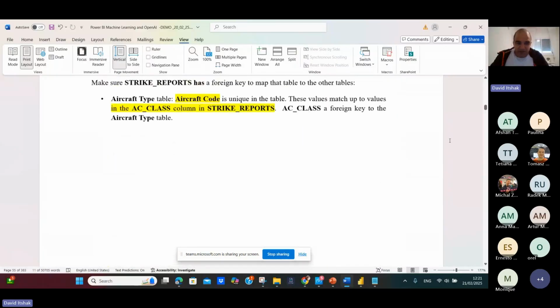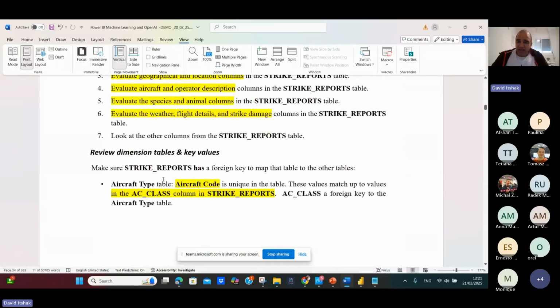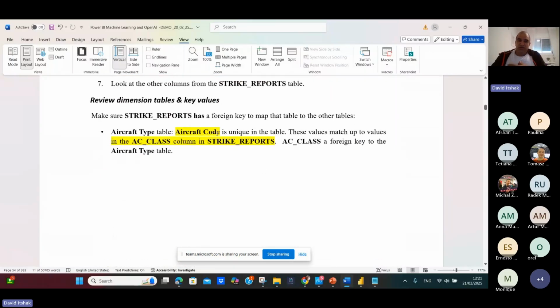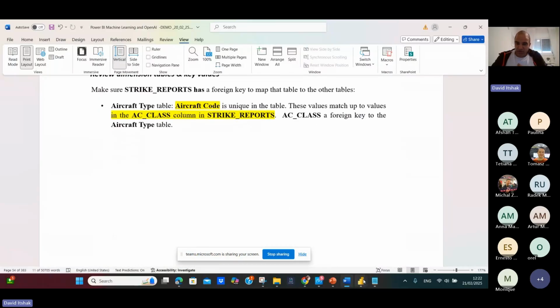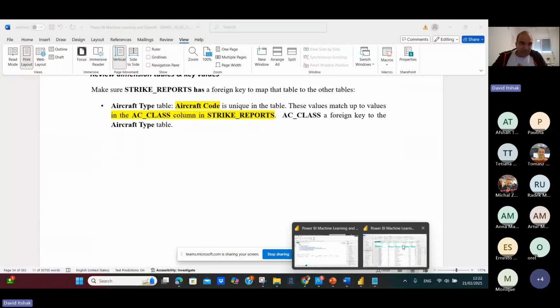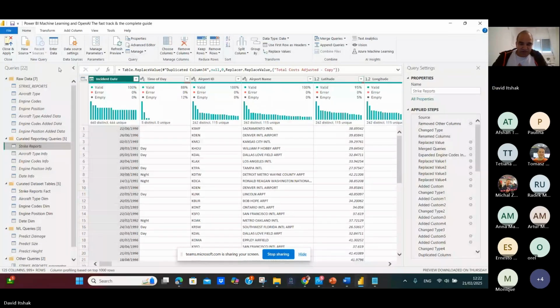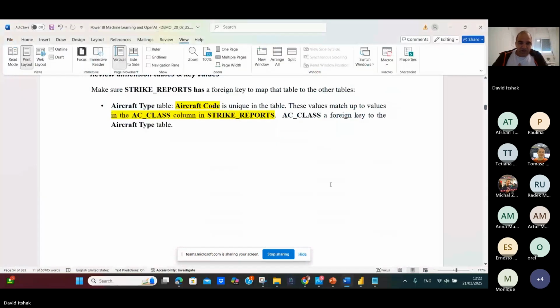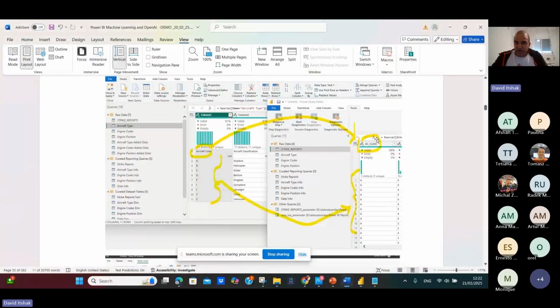So I have to review the tables, but I will not tire you. I can show you that in the aircraft type table, there is an aircraft code, which is unique in this table. And this matches the values of AC class in strike report. If you go here to strike report, you have AC class. You can see the aircraft code is connected to AC class. So again, you have to know your data. You have to know the connection between the fields. Copilot will not do it.